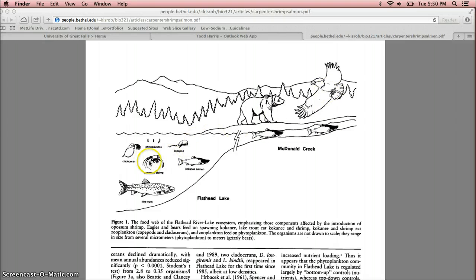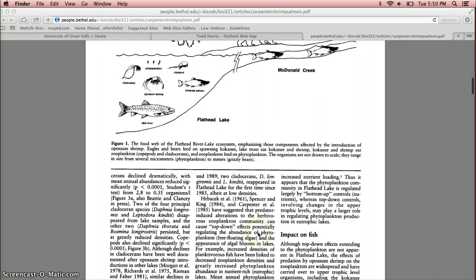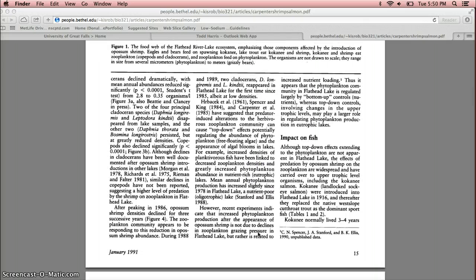So what we did is we added the shrimp, which compete with the salmon, to eat the zooplankton, the copepod, and the cladocerian. So now our salmon and our shrimp are both in competition for food. And as we said earlier, the shrimp are voracious predators of what they eat. So as we look at this, there's a large impact on the fish, on the salmon.